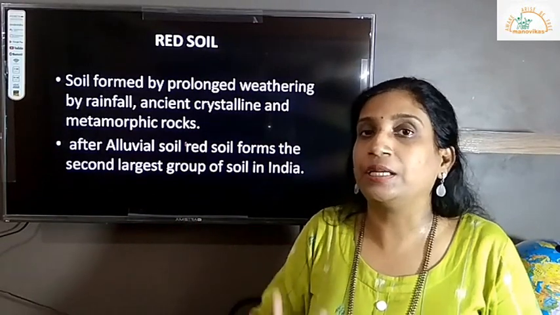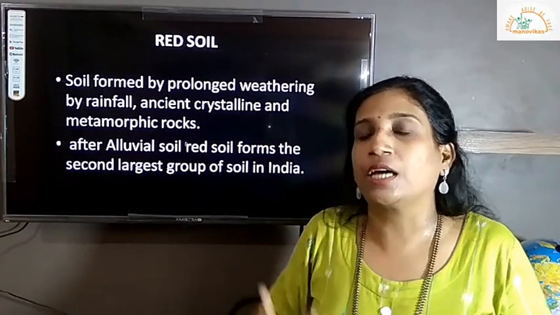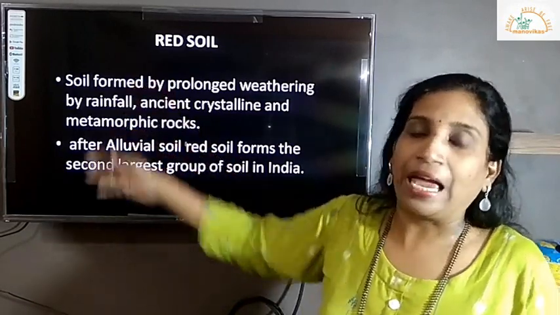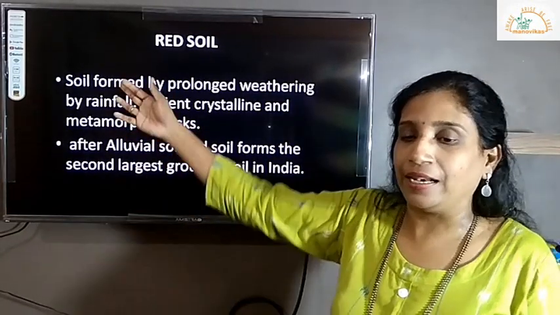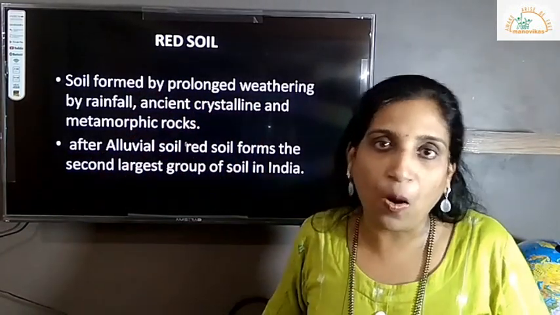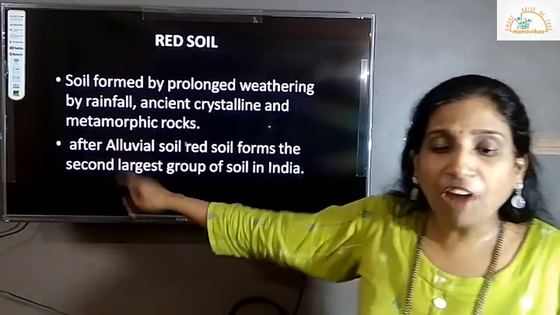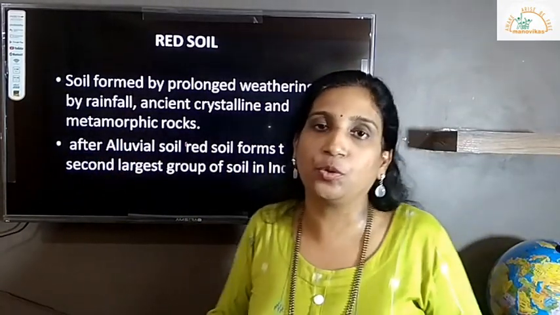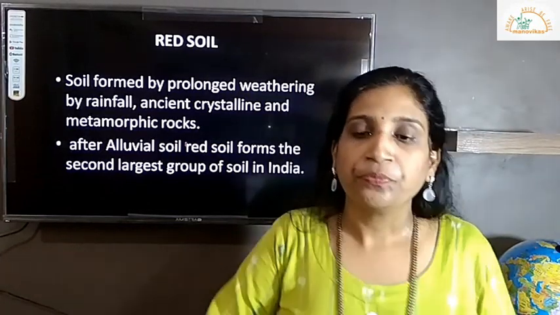It is formed by the recrystallization when rocks undergo high temperature and pressure. Again, they are recrystallized, and this soil is generated from ancient crystalline rock. After alluvial soil, as I said, red soil is the second largest group of soil in India.